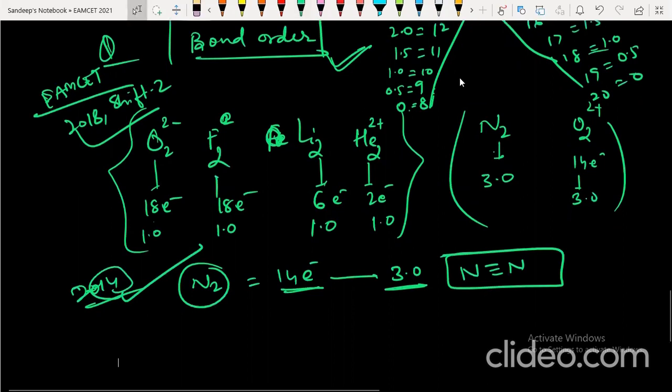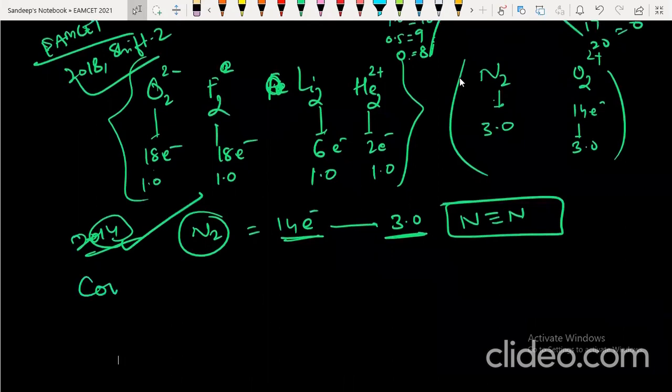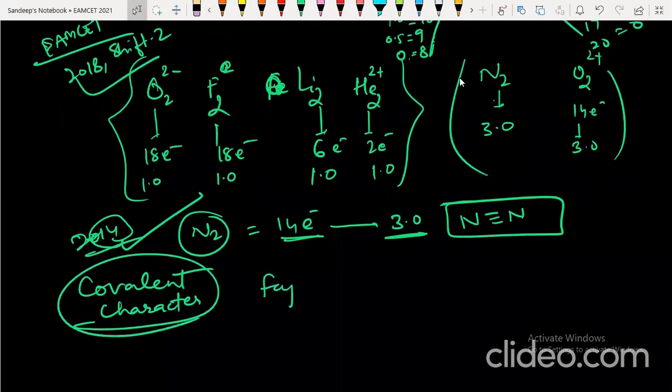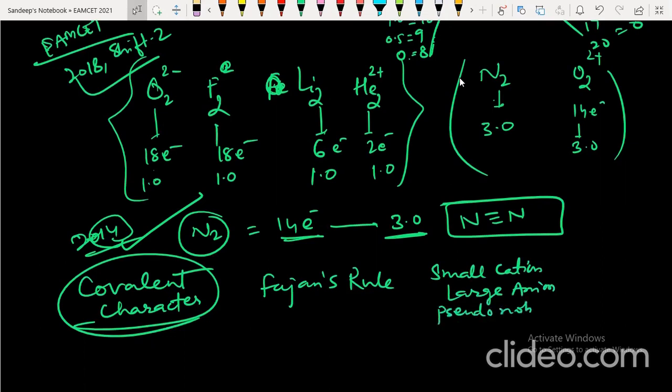The next question they can ask you is covalent character. Covalent character you can easily solve based on Fajans rule. Keep in mind: small cation, large anion, and pseudo noble gas configuration. These three conditions are there. If you find these three conditions, it will have more covalent character.